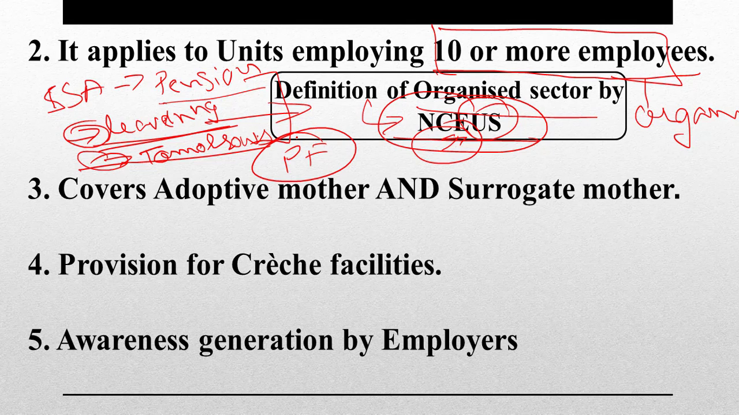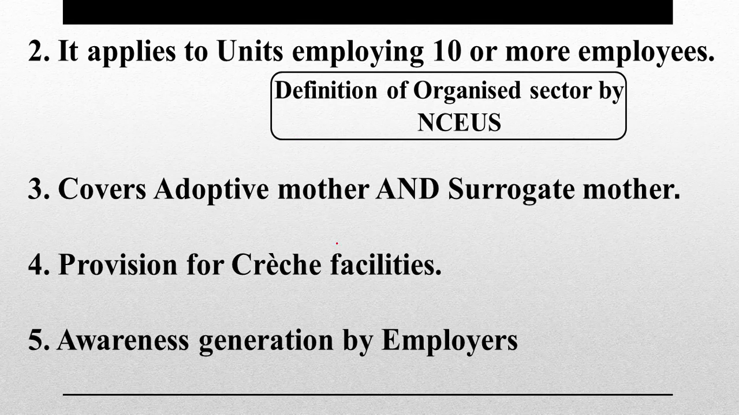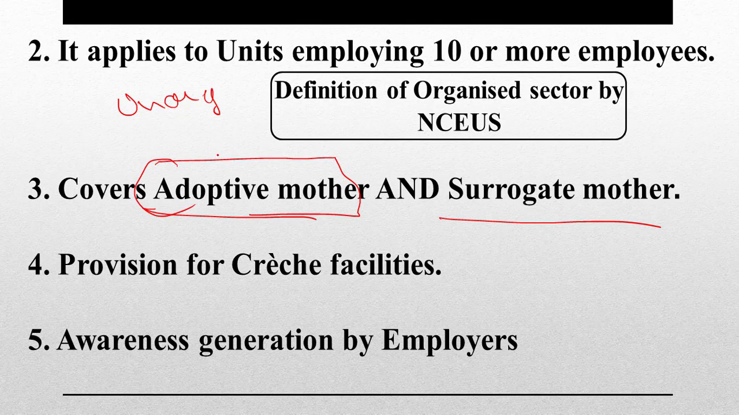So for our purpose, the Maternity Benefit Act has not been applied to the unorganized sector. We will see this in the criticism. It covers adoptive mothers and surrogate mothers. Now an adoptive mother is a mother who, because of some reason, adopts a child.